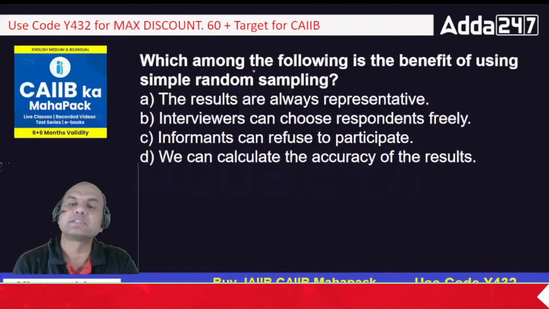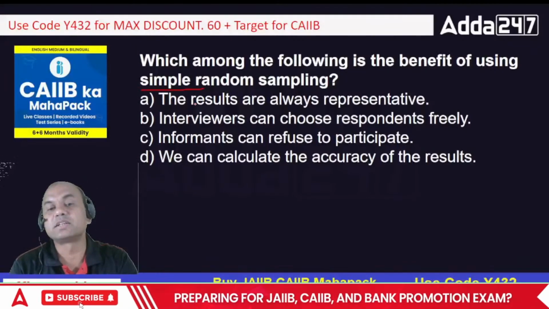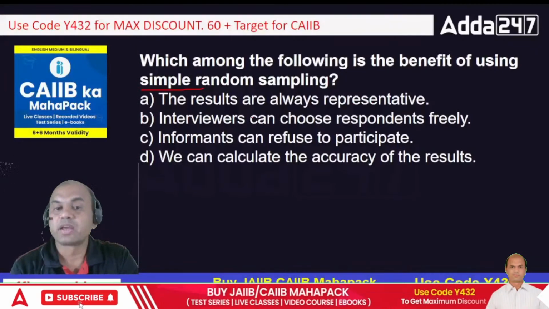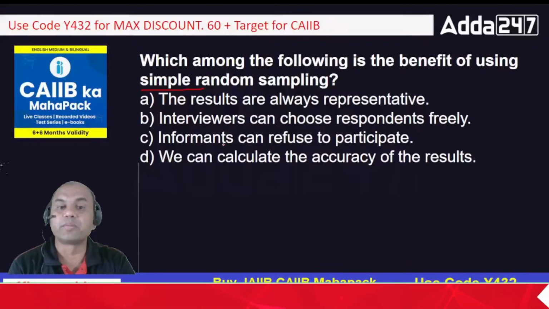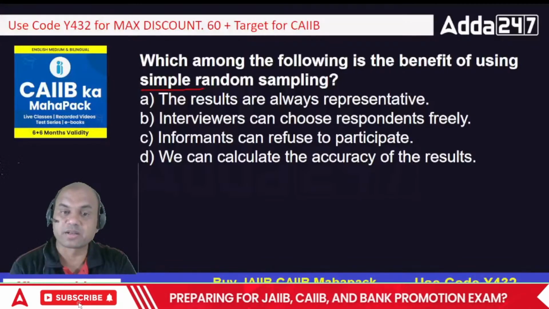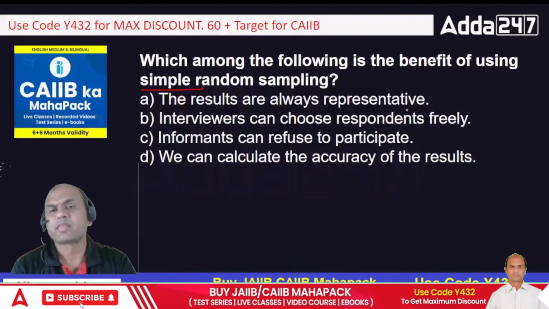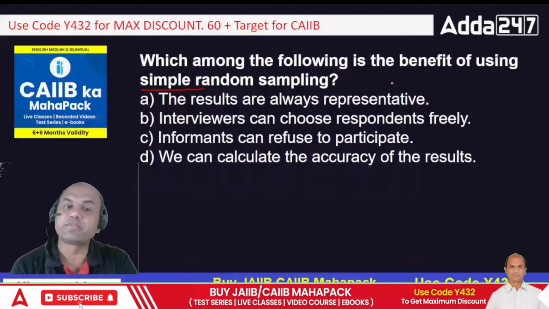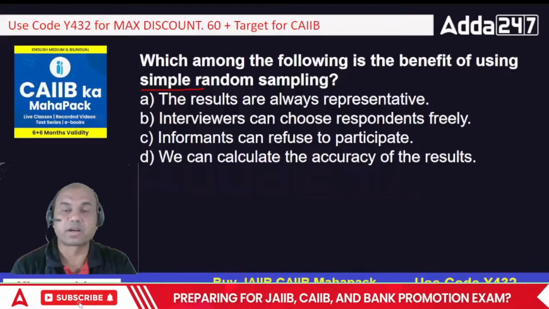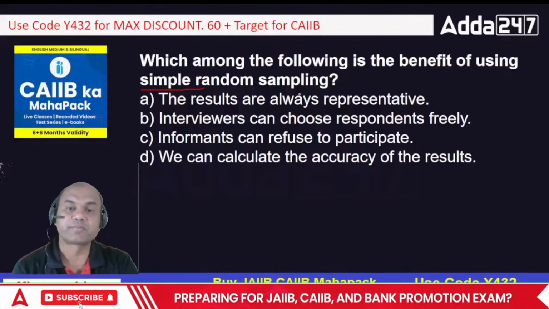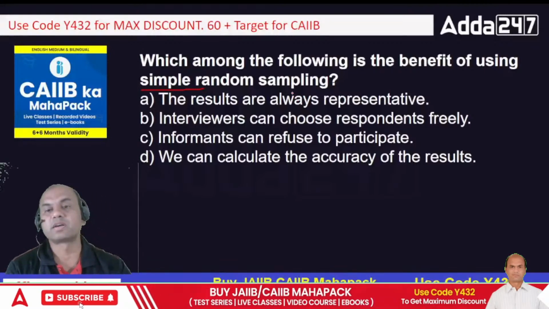Which among the following is the benefit of using simple random sampling? The results are always representative. Interviewers can choose the respondents freely. Informants can refuse to participate. We can calculate the accuracy of the results. So what is the answer for this? Benefit of using simple random. Very difficult one. Tricky one, huh? Very tricky. What do you think should be the correct answer over here?